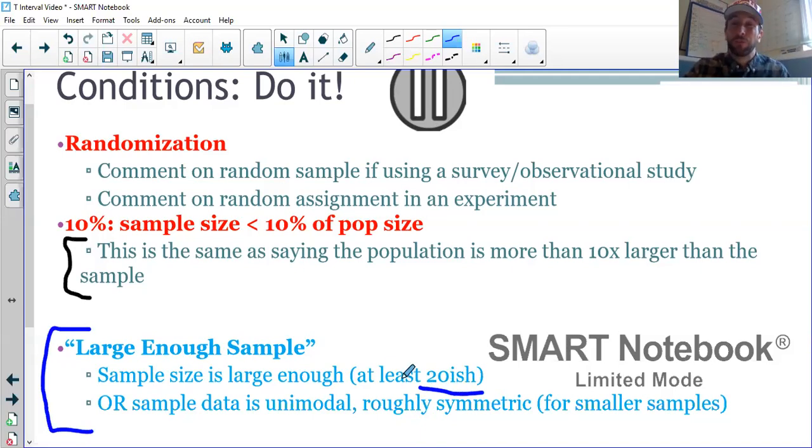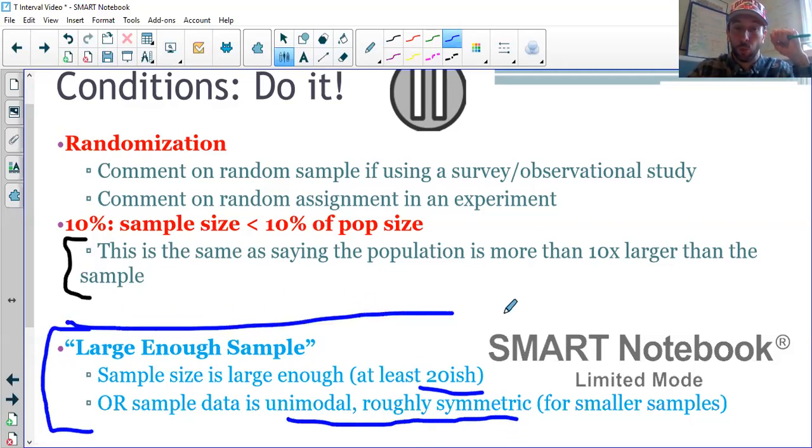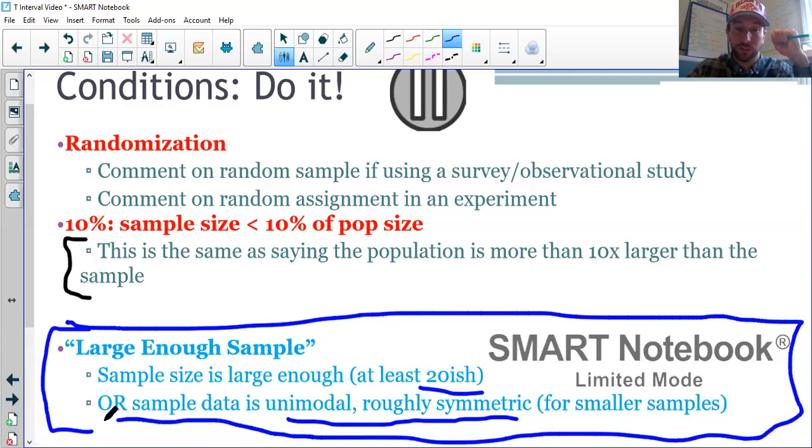That does it. If we have a smaller sample size, we actually have to look at the distribution of the data. In this case, we're given a stem plot so we can see that distribution. In other cases, we would have to create a histogram on our calculator, get a quick sketch, and try to see if the shape of the smaller sample is unimodal and roughly symmetric. So this down here is the one difference with our conditions. I challenge you guys to take a minute, pause the video, and check the conditions.